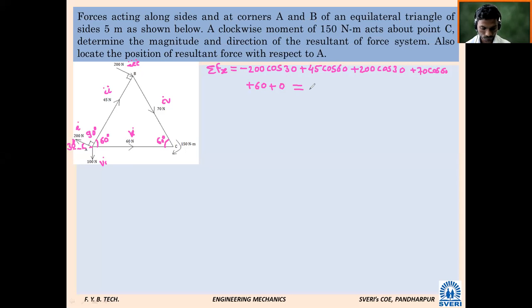Calculate fast. 117.5, sir. 117.5, unit will be Newton. Any more answer? No? Shall I go for summation Fy?